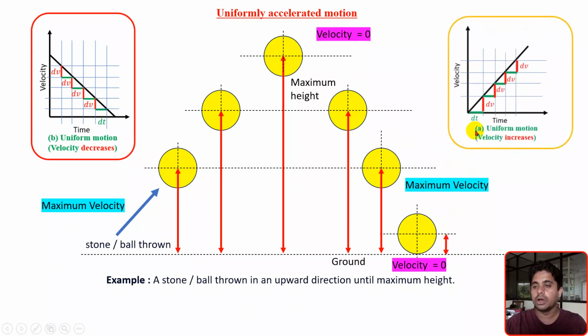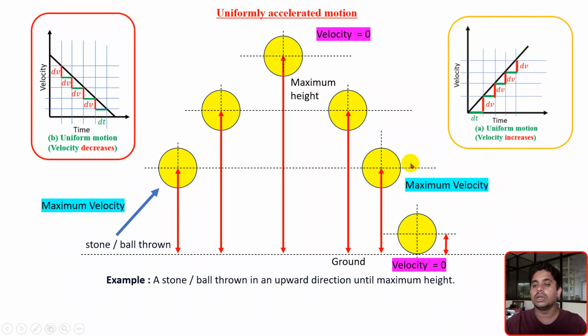Now, if you observe these things graphically, for this half of the journey, time is zero and velocity is zero here. Very important: I have drawn this graph considering only the position where the velocity is maximum, just before touching the ground. I have not considered in this graph that the ball has touched the ground.